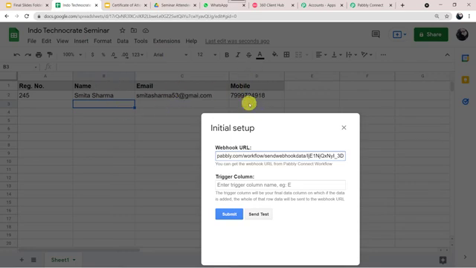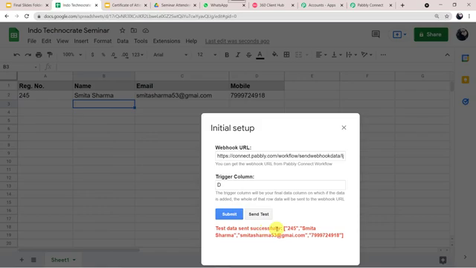So I am going to give the trigger column as column D. Say if in your case you have the data till column G and you want the data to be captured till column G, then you can give the trigger column as column G over here. Okay. And now let us click on send test. Here we can see test data sent successfully.